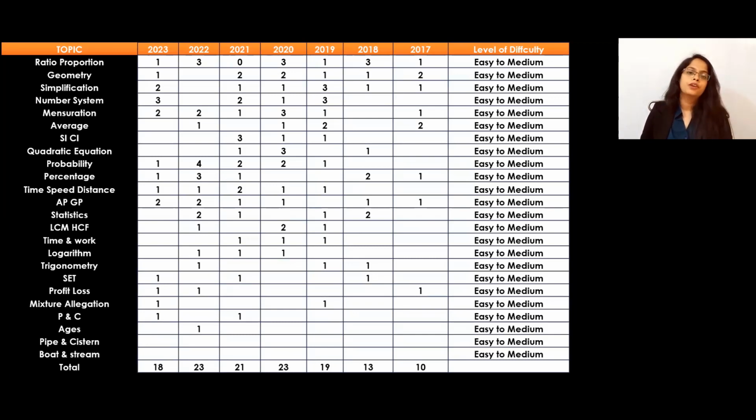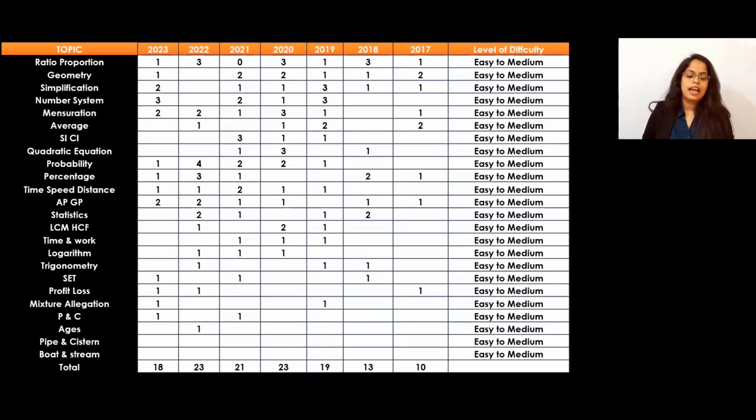Then the next topic, you can see one by one. Next is simplification. 2 questions this year. Simplification doesn't mean only direct simplification; it can be word problem based. They asked this in this year, not in the previous one, but before that 1, 1, 3, 1, 1. That means we can expect 1 or 2 questions from simplification. Then the next one is the number system. They asked 3 questions from the number system, then before that 2, 1, 3. That means we can expect 2 to 3 questions from the number system also.